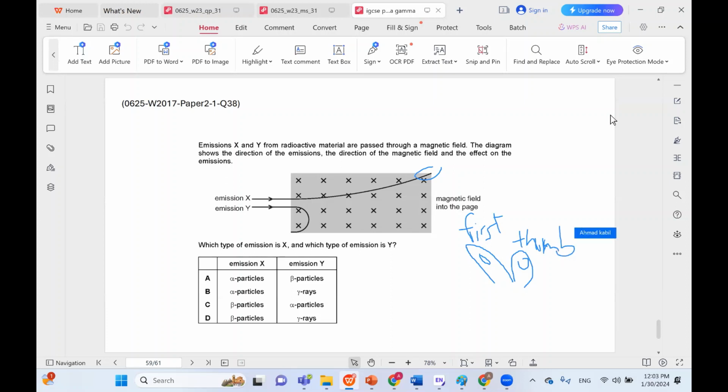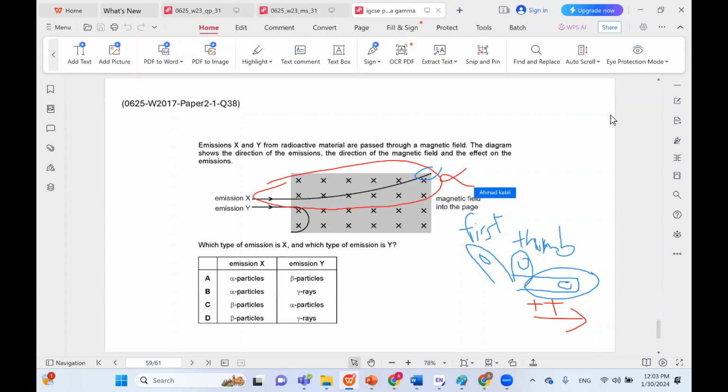So the second finger is automatically directed towards the right. The middle finger is automatically directed towards the right. And the middle finger represents the current. So the conventional current, the positive charges, are moving to the right. So therefore, this charge here is the alpha. And the charge that moves to the left here would have to be the beta. So anyway, in this case, A is the correct choice.